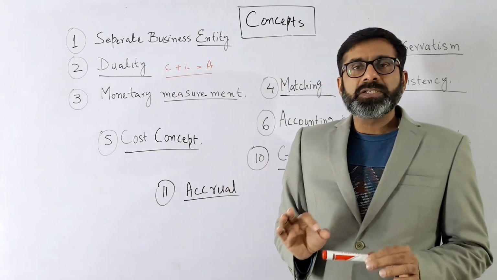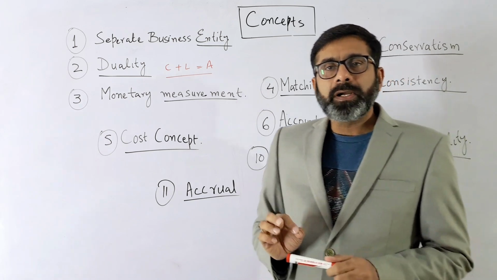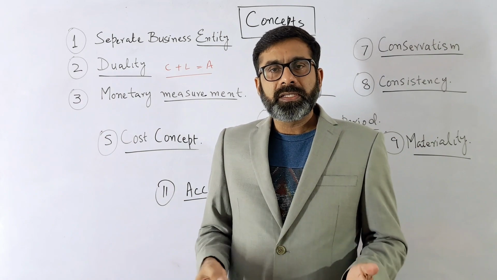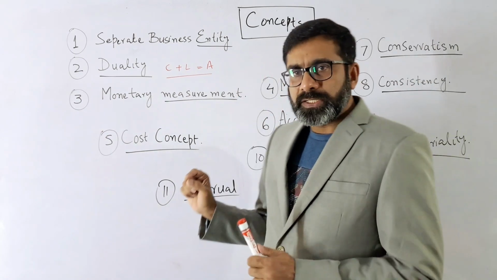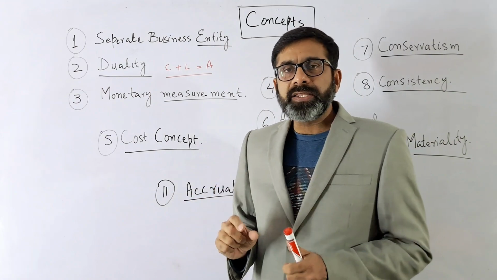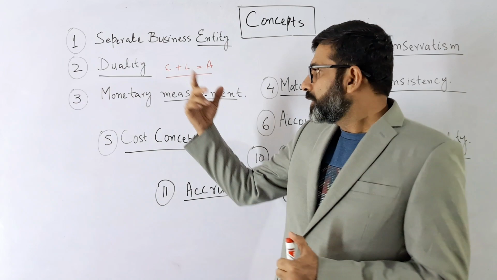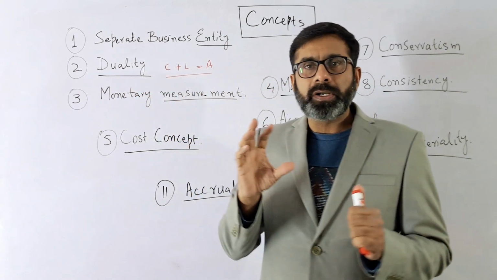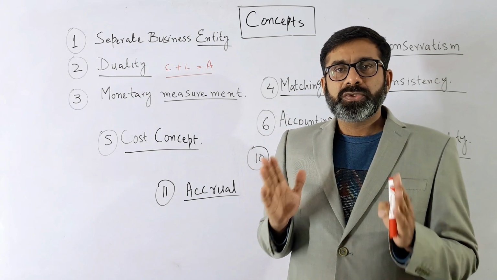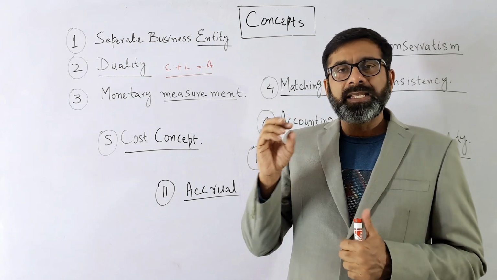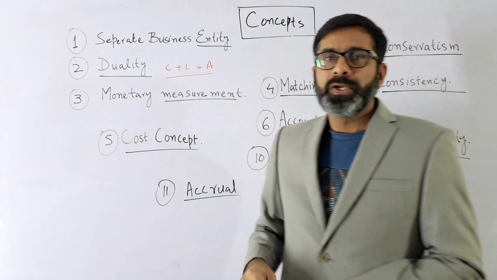So at least two effects are there, and these two effects are recorded in the business while recording the transaction in the form of the debit and credit. So every transaction, anything which is happening to the business which has some financial value, should be recorded, but it should be recorded in the form of the debit and credit. So dual aspect is there. Duality means two effects. So every transaction has at least two effects. So that is the concept of the duality.